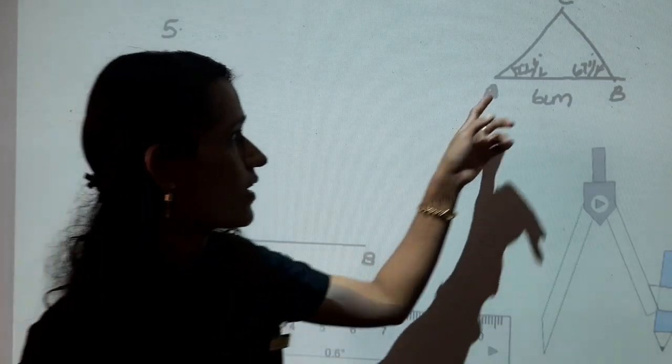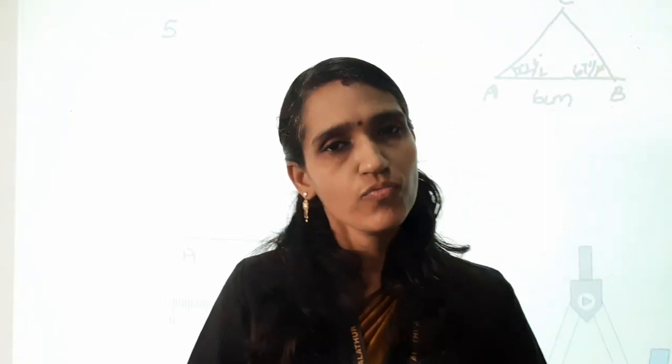Next, angle A is 22 and a half degree. Here, using a protractor, we cannot draw an angle of 22 and a half degree, 47 and a half degree, 37 and a half degree, etc. So, you have to take double of it.